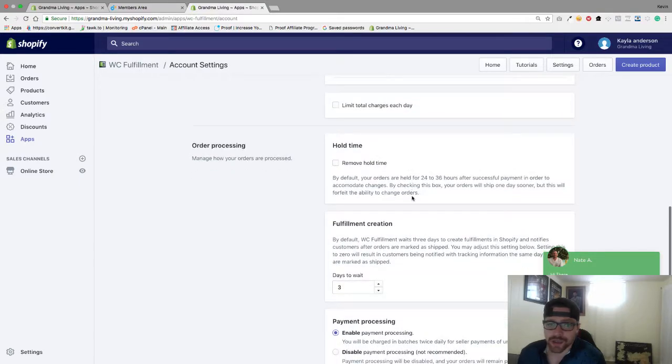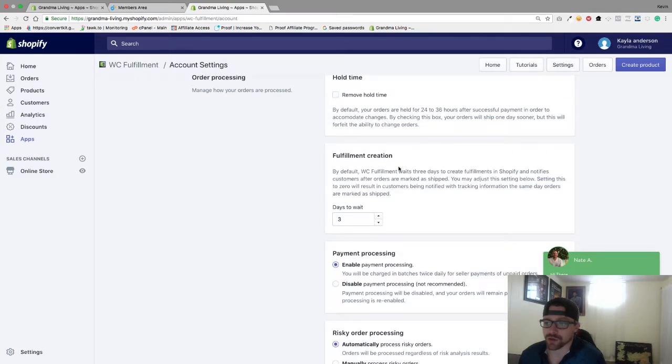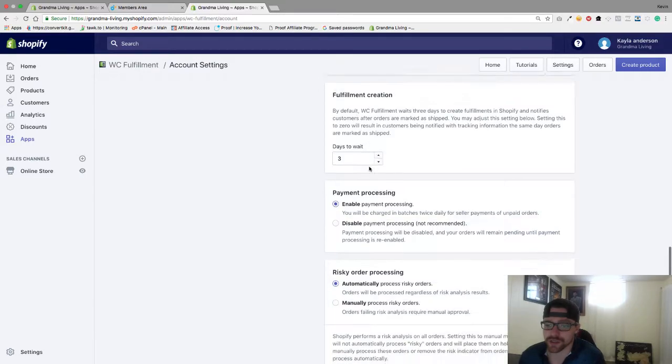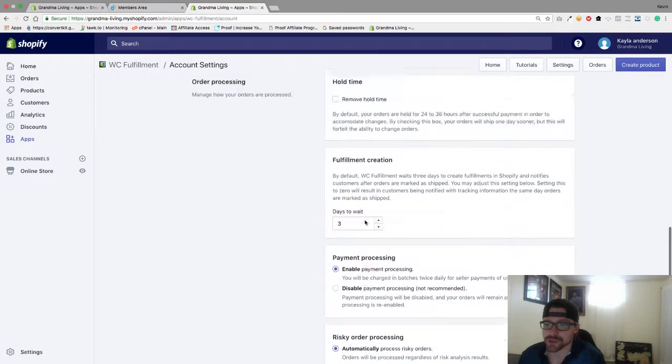Now you can remove the hold time if you want them to auto fulfill right away, or you can leave this. So 24 to 36 hours, which is awesome. So they wait 3 days to fulfill your product, so you can change this to whatever you want, more than 3 days. That way it gives your customer a little bit of time, if they want to make changes to their order or anything like that. And then, of course, you can edit all these settings.